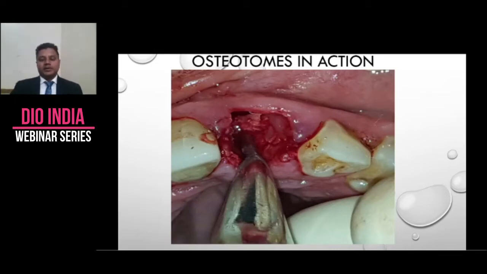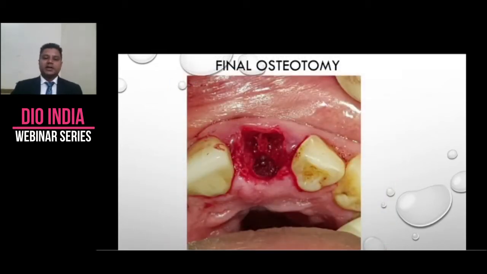Why I love these instruments is it helps me preserve bone. Instead of drilling it down the drain, I can pack it in the socket. This is autograft. This is gold standard. So instead of drilling, I kept on expanding my socket with osteotomes. So this is how my final osteotomy looks.